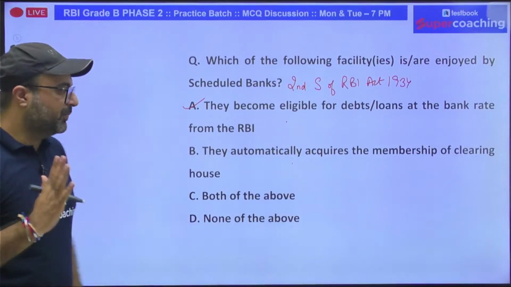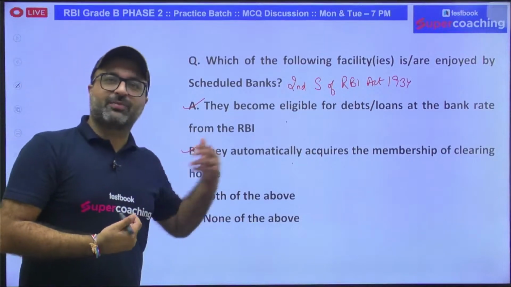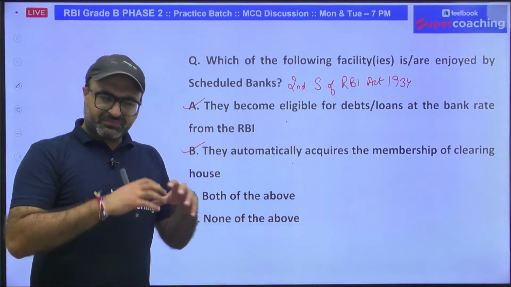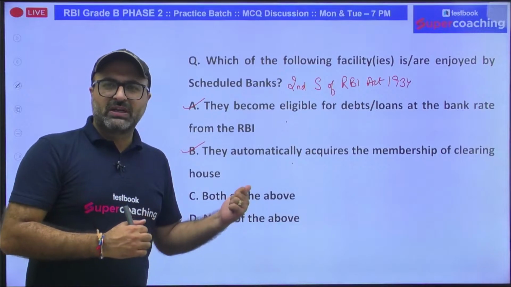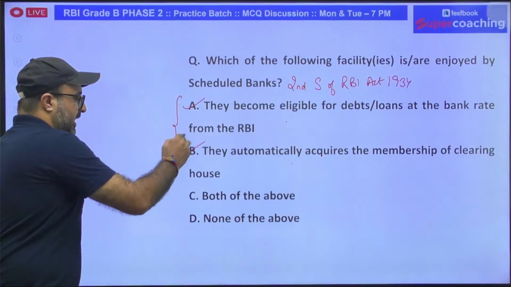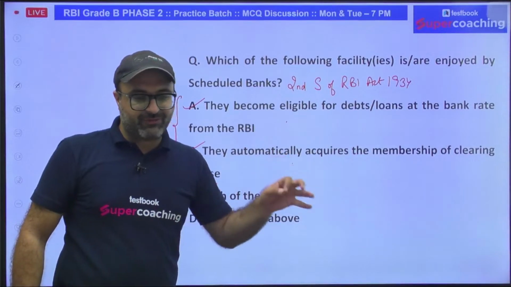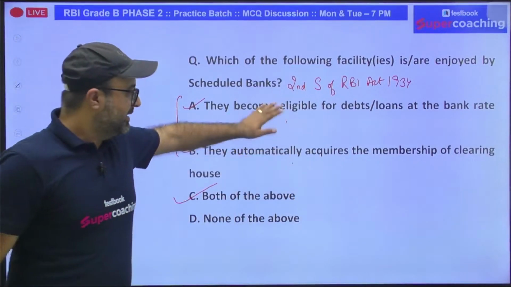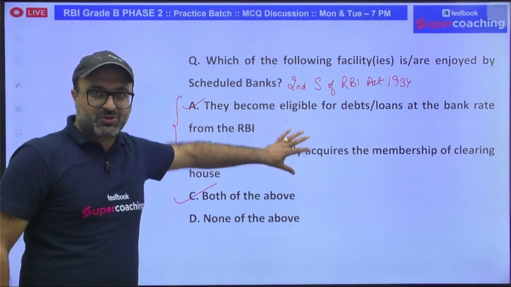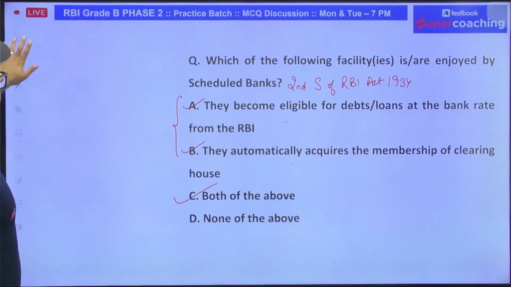That is allowed. Secondly, scheduled banks have the power to issue checks because they are automatically part of clearing houses. They are part of the payment and settlement system, and they can provide payment services, settlement services, check services. So both of these services are provided to a scheduled bank, unlike a non-scheduled bank. Non-scheduled banks are not going to enjoy these two benefits, but in the case of a scheduled bank, these two benefits are provided. Got it? Clear? Moving to the next.